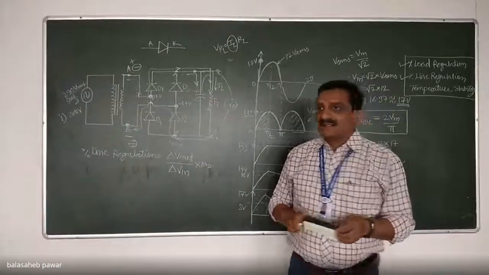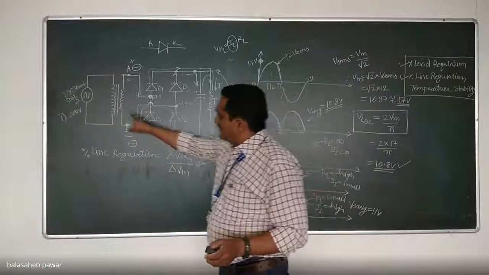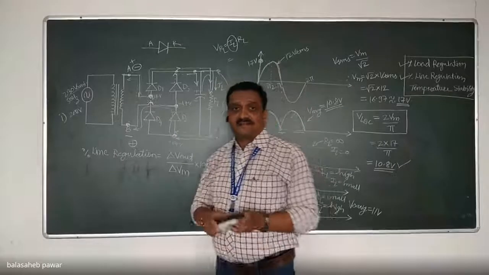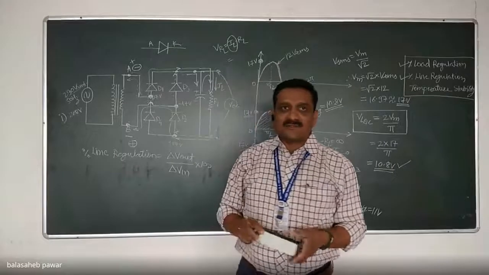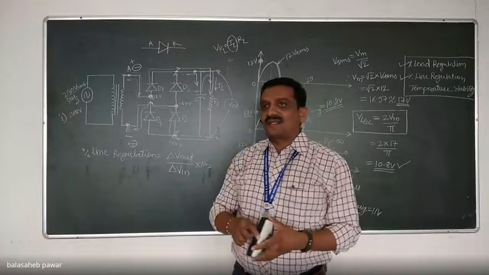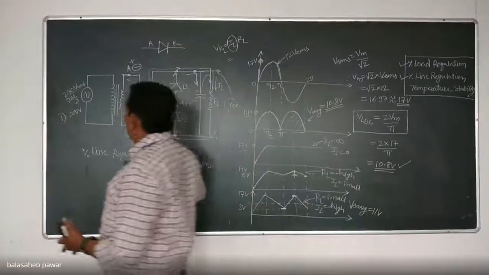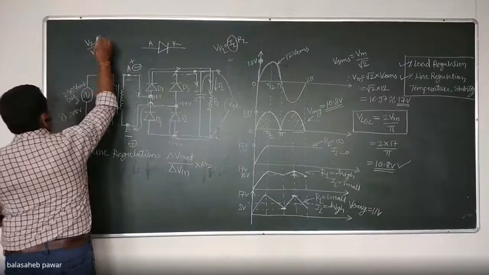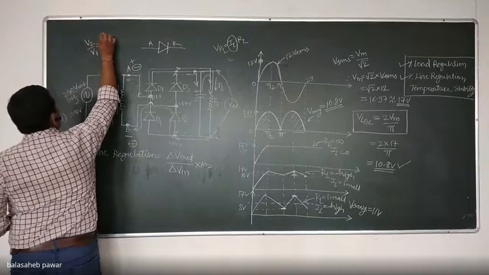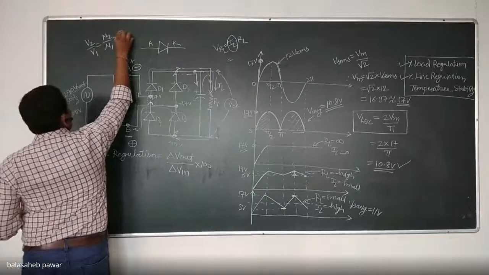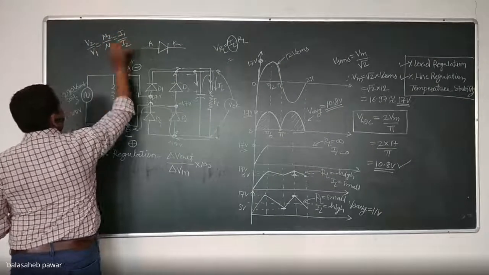My question is, the output of this step down transformer, will it remain as 12 or will it get changed? And the transformer also, last year you studied that equation related to transformer. What was that equation? It was V2 by V1 equals N2 by N1 equals I1 by I2. Yes or no?